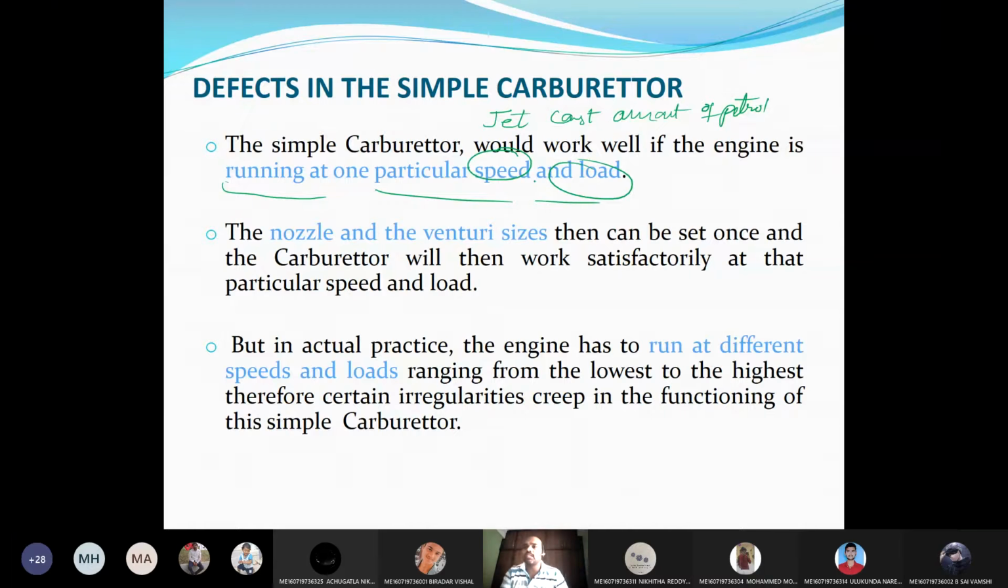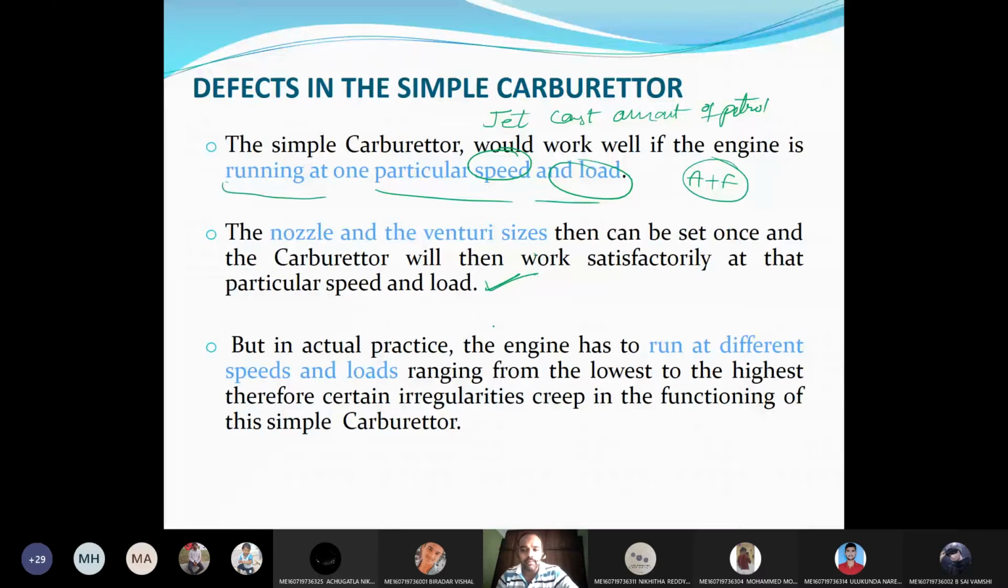Suppose you adjusted the jet for a larger amount of petrol, but you are moving at low speed. Then more fuel and more power will be wasted, right? It means the simple carburetor cannot control the air-fuel mixture. Whatever the speed and load you adjusted for, it will be constant. The nozzle and venturi sizes can be set once, and the carburetor will then work satisfactorily at that particular speed. It is meant for only a single speed.